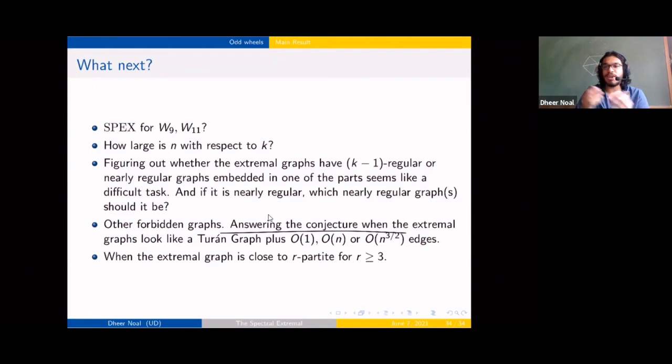So you have one k-1 clique, and it is adjacent to an independent set with one edge in it. It would be interesting if we could use the methods we had to find the spectral extremal in that case. Another interesting thing would be to generalize the friendship graph to larger intersecting cliques, maybe.